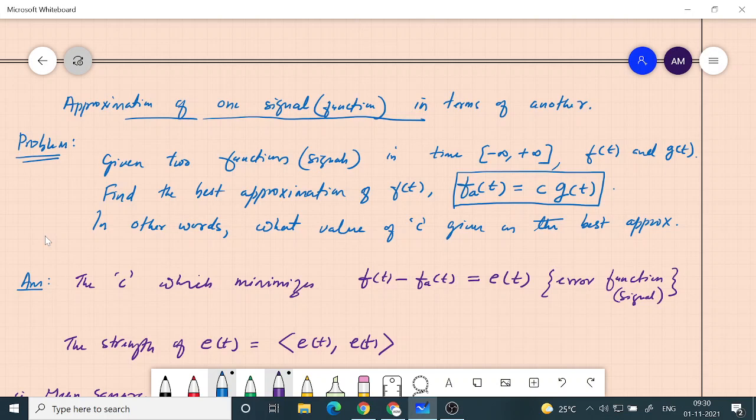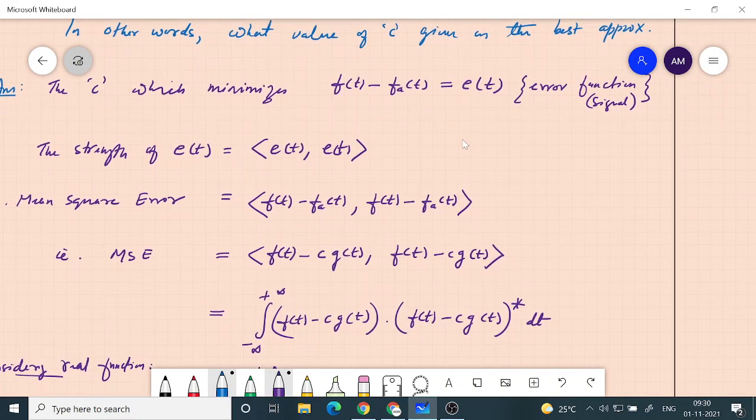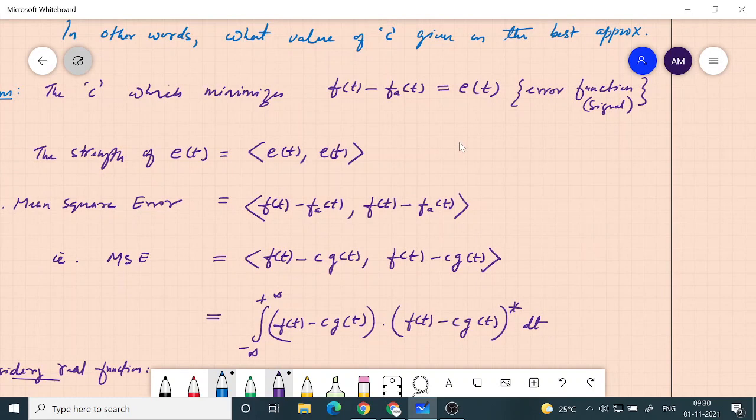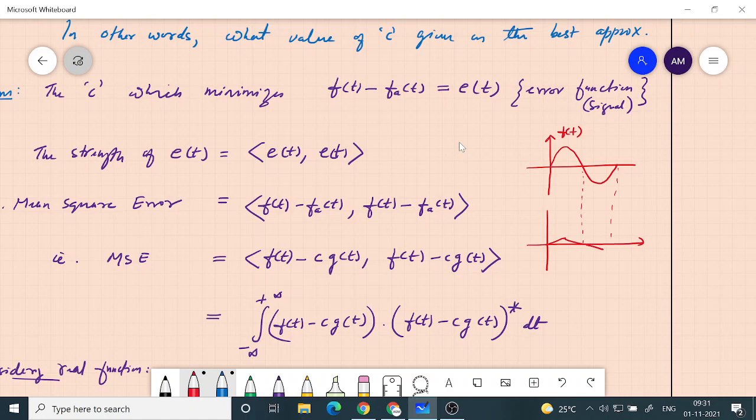So which constant, when multiplied with g of t, reduces my error signal? That is the difference between... If I take an example, this will be more clear. So let me just show you an example. For example, you have a piece of signal like this. So this is say f of t, and you have another signal, which is looking like a triangle like this. Okay, this is our g of t.